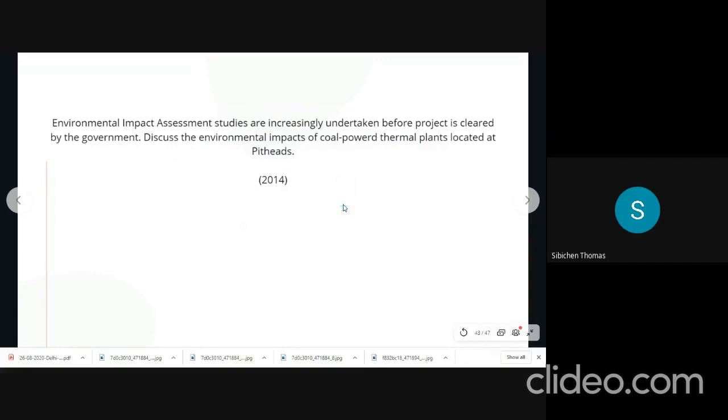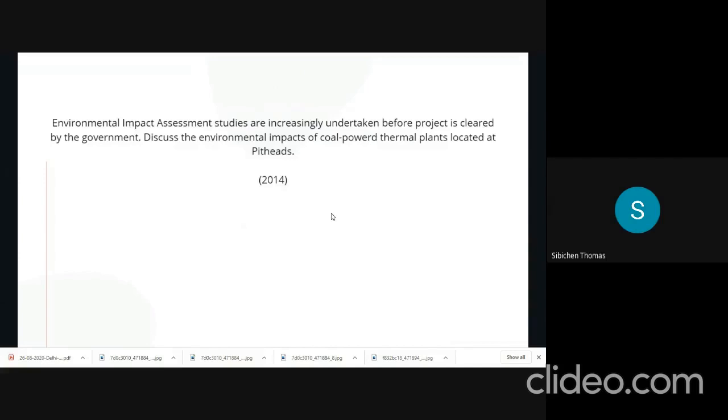From all the three questions, we can infer that we need to know the major pollutants. It could be air pollutants, it could be water pollutants. Then we need to know its sources. Then we have to know the measures taken to address this issue. Then we need to be clear about whether the measures taken were followed. If not, what is the reason for not following it, for not strictly abiding by the measures taken.